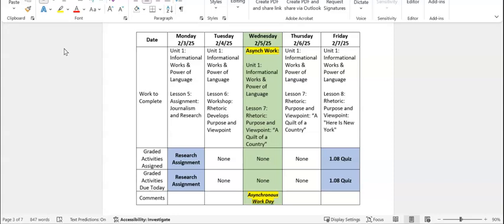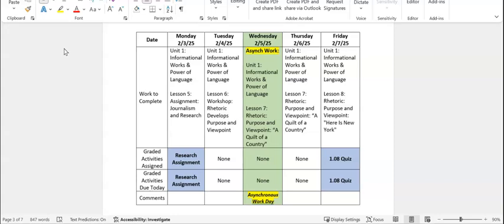Tuesday the 4th, we will do Unit 1, Lesson 6, which is Workshop, Rhetoric, Develops Purpose and Viewpoint. Wednesday the 5th is an asynchronous work day, so your async work for that day will be to start working in Unit 1, Lesson 7, Rhetoric, Purpose and Viewpoint, A Quilt of a Country. Thursday the 6th, we will finish Unit 1, Lesson 7.